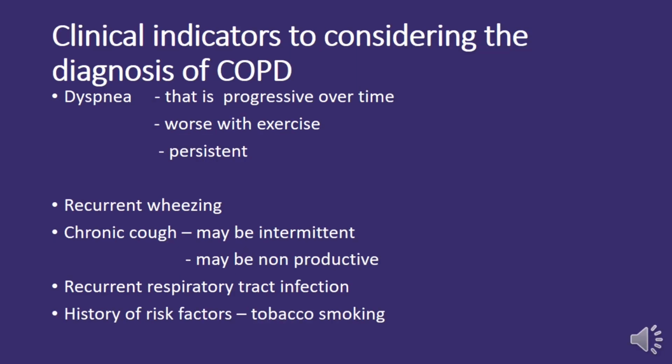Clinical indicators to consider in the diagnosis of COPD. First on the list is dyspnea, a progressive or persistent shortness of breath that worsens with exertion. Next, we have recurrent wheezing, a sound that can't be ignored. Chronic cough takes center stage next, which may be intermittent and may be productive. Another indicator to consider is the recurrence of respiratory tract infections. Lastly, consider history of risk factors, especially tobacco use.